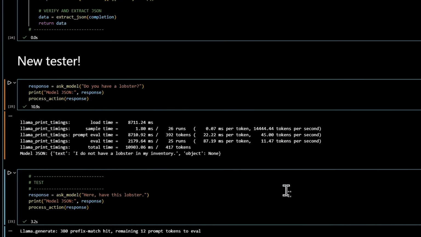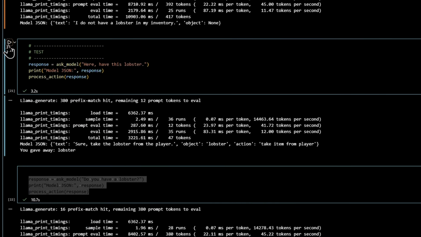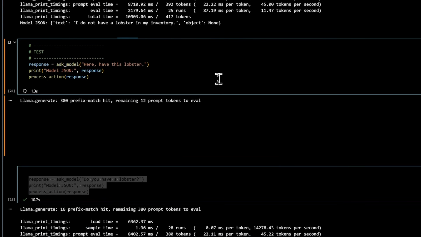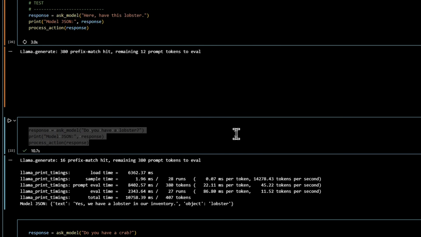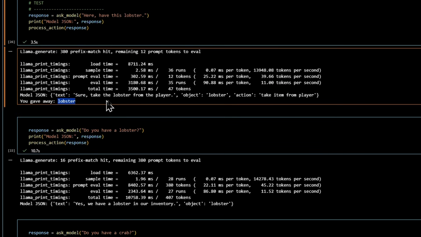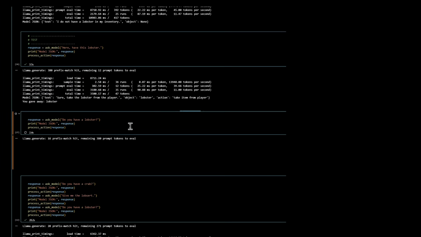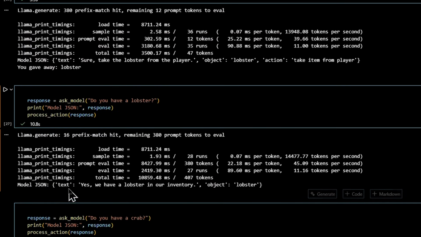Okay, we ask the model, hey, do you have a lobster? And surprisingly or unsurprisingly, it says, I do not have a lobster in my inventory, and notice how the option says none, and there's no action right now. Now, "Take this lobster." Enter the period. The model sees the word take and outputs, okay, action is going to be a take, object is going to be a lobster, and goes, okay, sure, take the lobster from the player. Python then adds the lobster to the merchant's inventory.